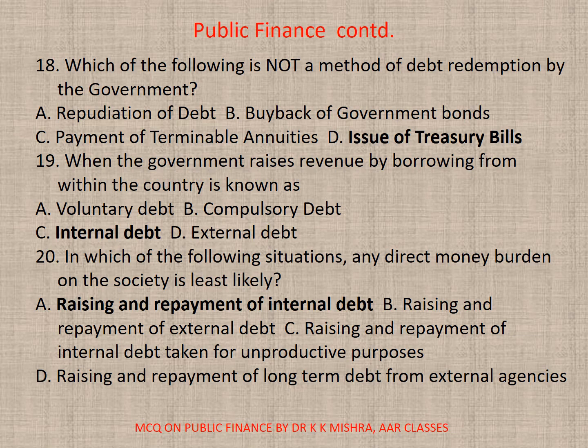19. When the government raises revenue by borrowing from within the country is known as A. Voluntary debt, B. Compulsory debt, C. Internal, or D. External. So here correct option is C. Internal debt. 20. In which of the following situations any direct money burden on the society is least likely? Here correct option is A. Raising and repayment of internal debt.